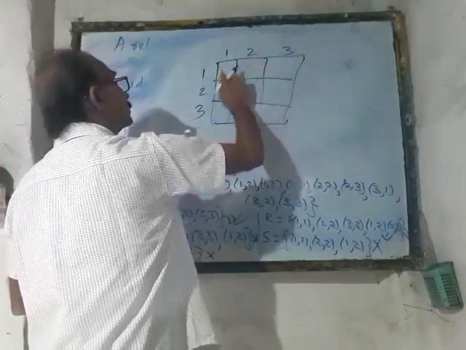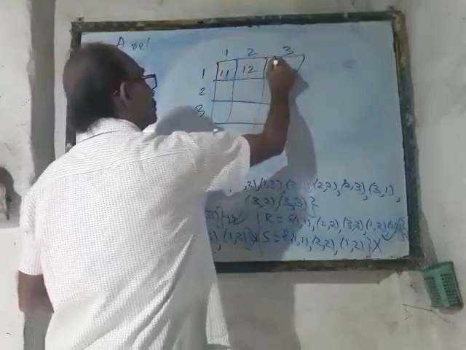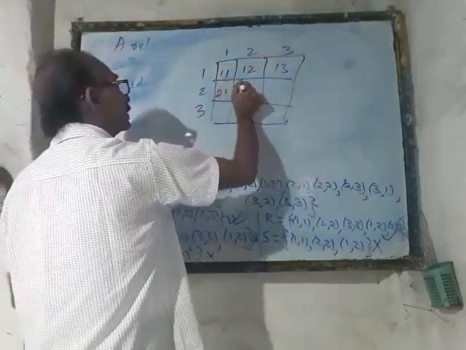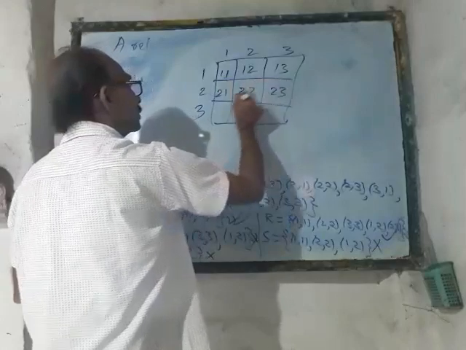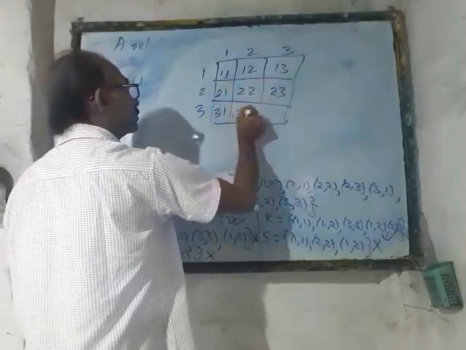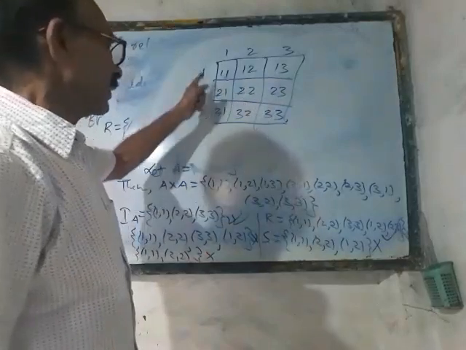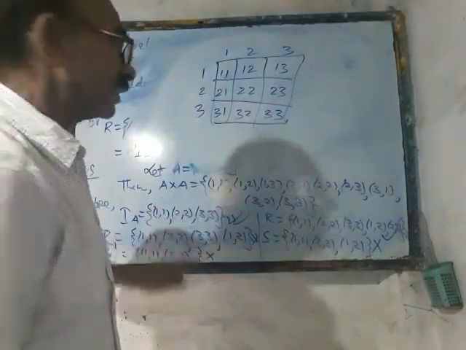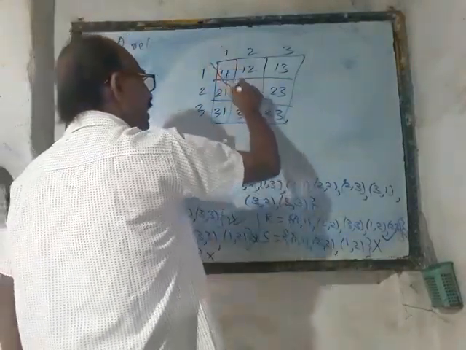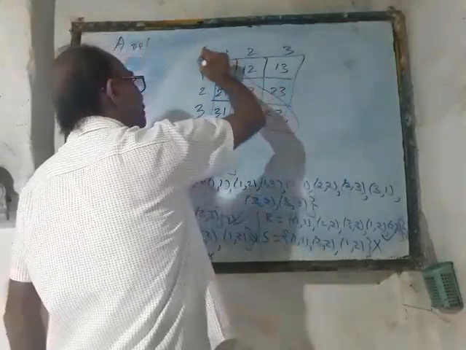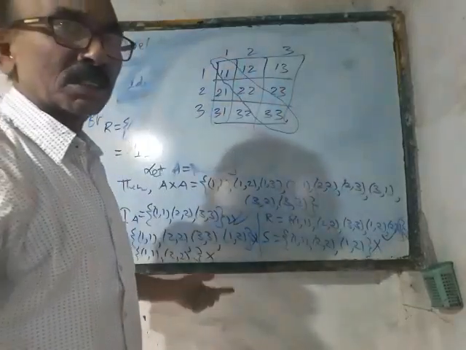I'm sorry: (1,1), (1,2), (1,3), (2,1), (2,2), (2,3), (3,1), (3,2), (3,3). I haven't written them as pairs, I am just making you understand. So far as the identity relation is concerned, only these diagonal elements are allowed over there. Only these diagonal elements will be taken into consideration.